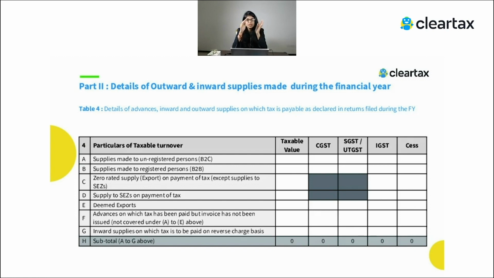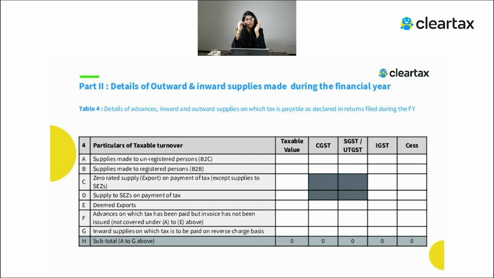Wherever you have done some supplies and shown those supplies in financial year 18-19. Right now we are just talking from the context of financial year 18-19. So if you have certain supplies which were done in 18-19 and you have shown them in the GSTR 3B return in 18-19 itself, that is one part. Second part, there were certain supplies for 18-19 but you forgot to report. You have not reported them in 18-19 but you have reported them in 19-20, which is the next year.